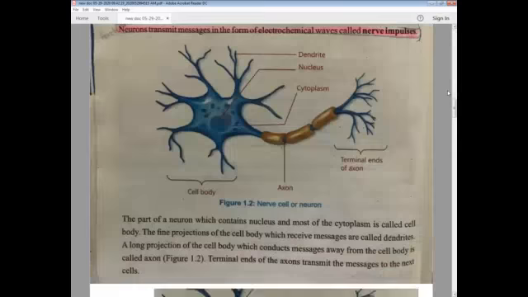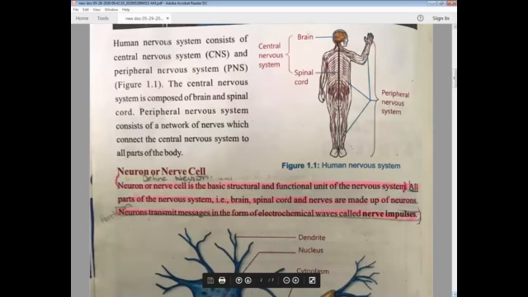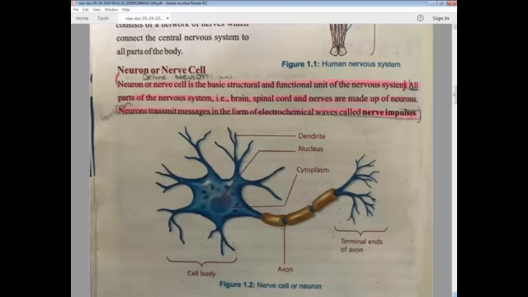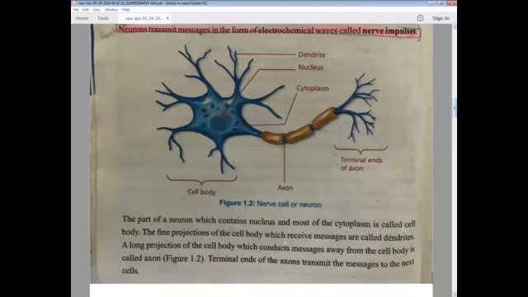Now, it is the detail which I have told you. Just we will read it. The part of a neuron which contains nucleus and most of the cytoplasm is called cell body. I have told you cytoplasm and nucleus both combine to form cell body. The fine projections are these things, these noodle-like structures, you can say. The fine projections of the cell body which receive messages are called dendrites.